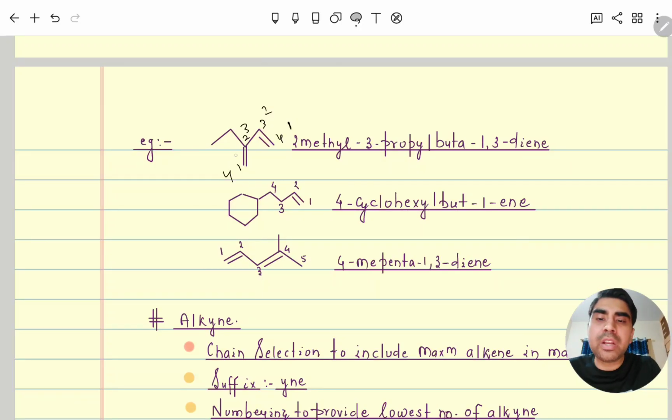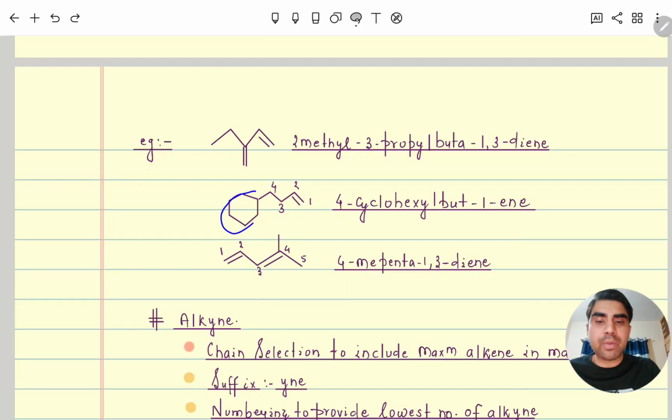So for the locant, here you can see, this side if we are doing, it is 2, and from this side if we do, it is coming 3. So better we will go by the lowest rule for locant also, along with the lowest sum rule for the main chain. So here it is 2-methyl-3-propyl buta, with a coming along with 1,3-diene.